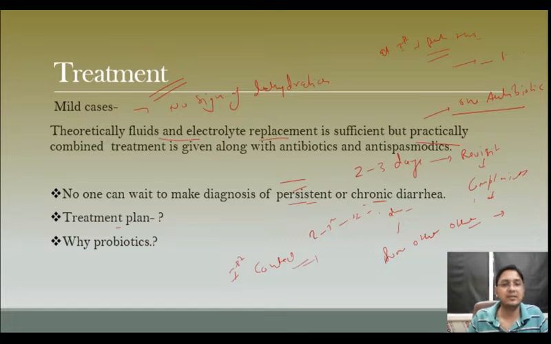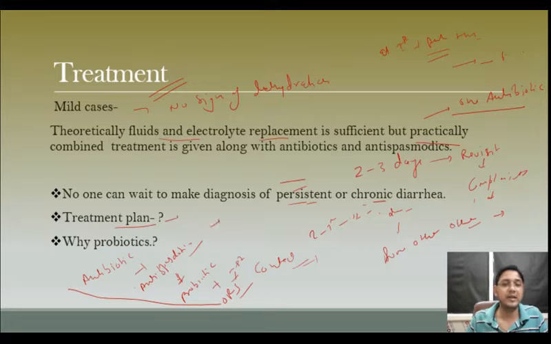So what is the treatment plan? What we have given so far is one antibiotic. Now we have to give symptomatic treatment also. So we are going to give an antispasmodic for pain. We are going to give one probiotic to restore the gut microbiota, and yes, an oral fluid supplement. This is our whole treatment plan for acute diarrhea.